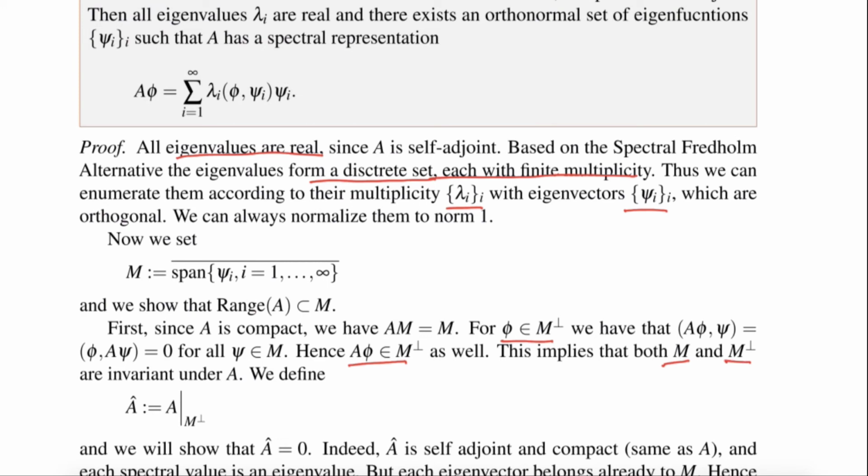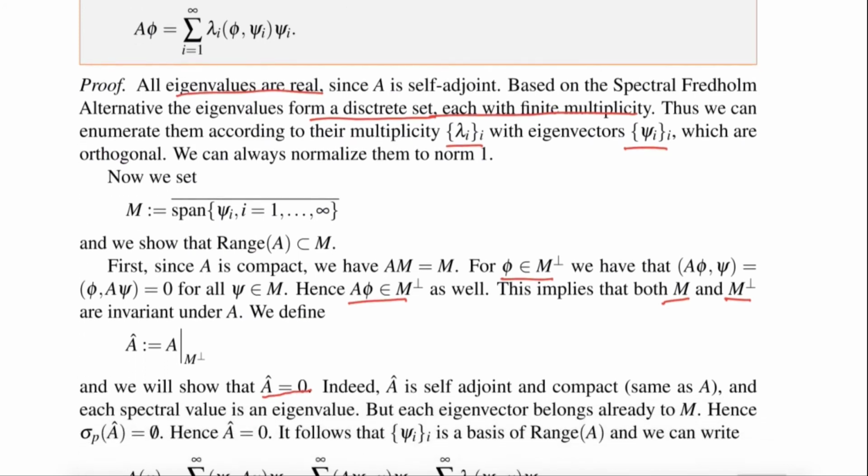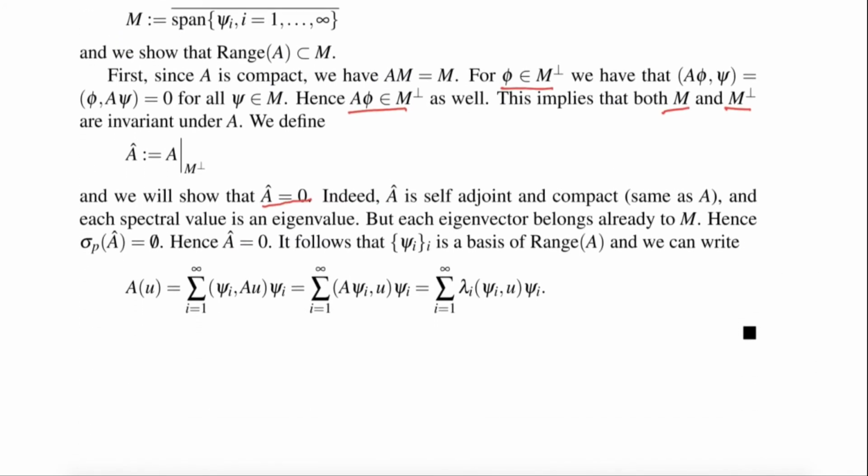So now we define A hat to be the operator A restricted to the orthogonal complement. And of course I want to show that A hat is 0. First of all, A hat is self-adjoint because it is A restricted. It's also compact, and each spectral value is an eigenvalue.